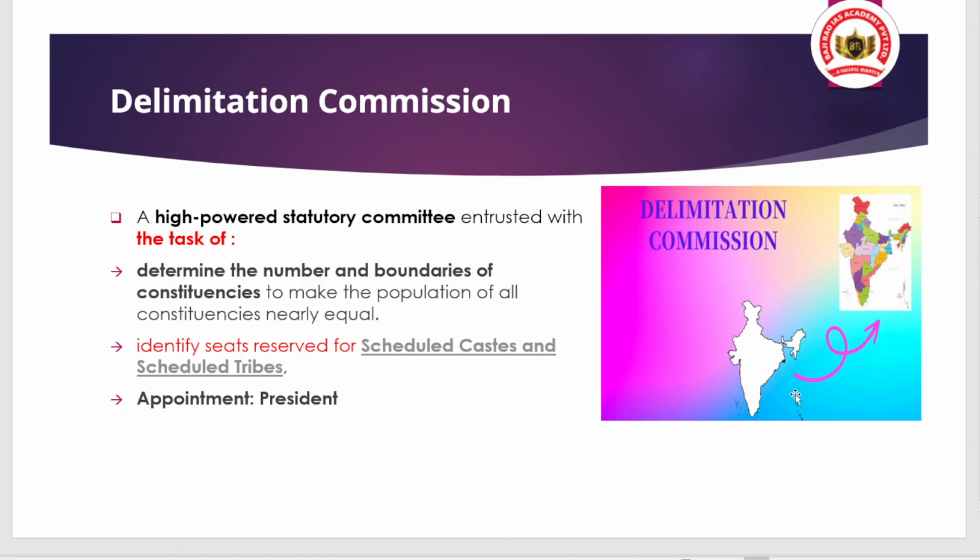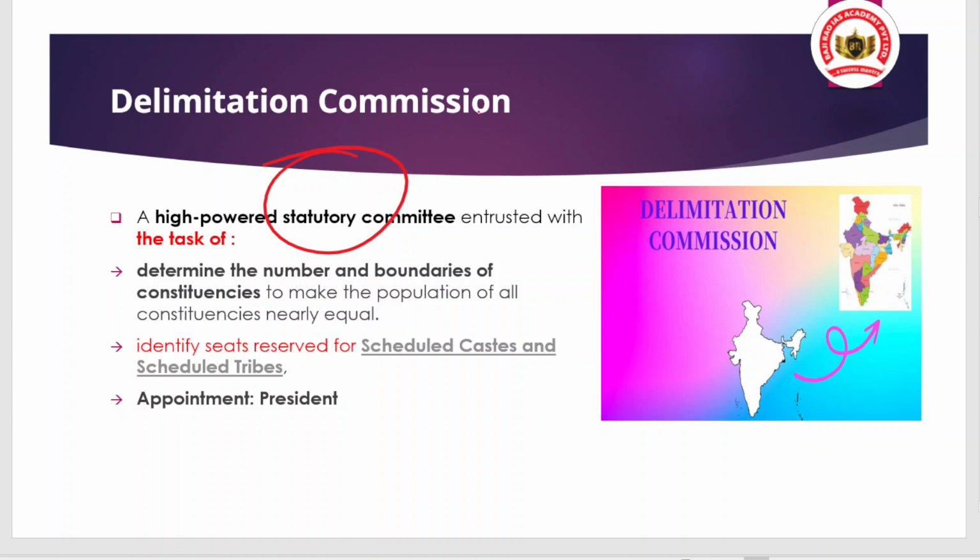So now we come to the basics of the Delimitation Commission. It is basically a high powered statutory body. Can you tell me the difference between a statutory body, a constitutional body, and an executive body? Please tell in the comment section.